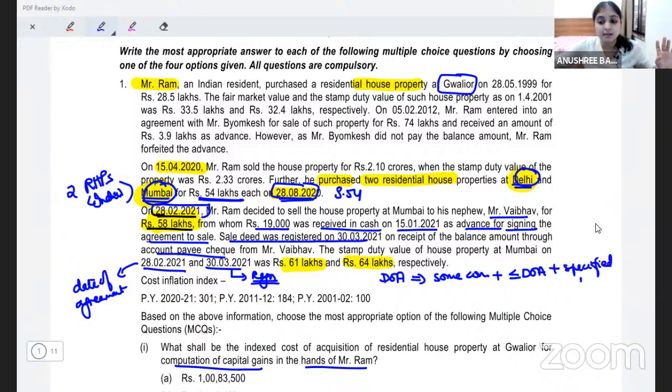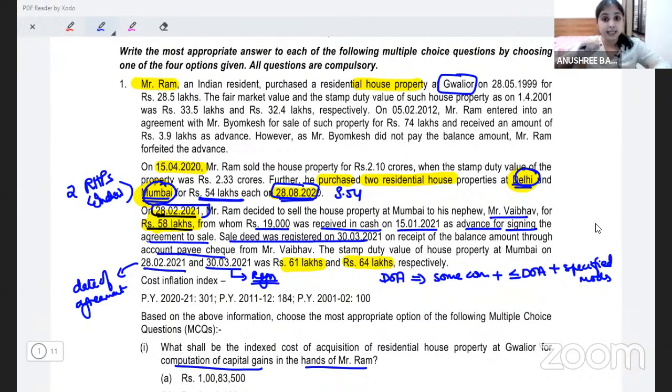What are the specified modes? Account payee check, account payee bank draft, ECS, any other electronic mode. Understand? When we have two SDVs, when do we pick SDV as on the date of agreement? We pick SDV on the date of agreement only if at least some consideration is received by the transferor on or before the date of agreement by one of the specified modes.